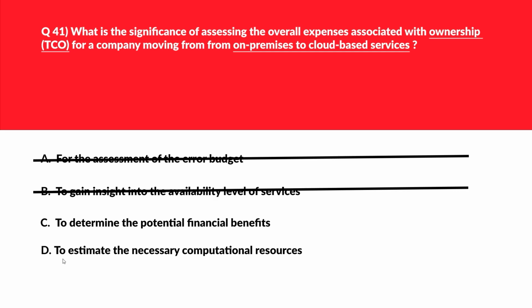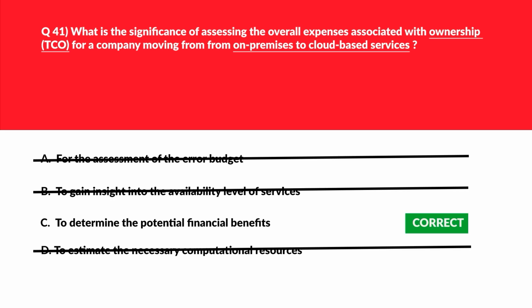Let's move to option D. D says to estimate the necessary computational resources. Computational resources is about assessing technical requirements rather than financial assessment again. That is, this is again not related to money. So D is out. Let's lock option C as the correct answer.